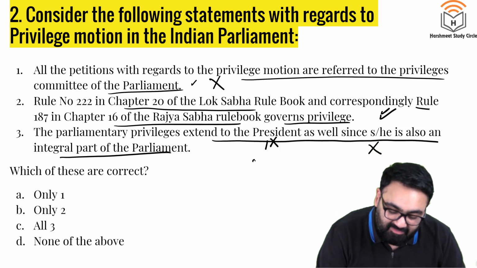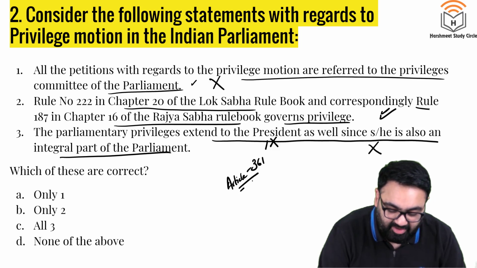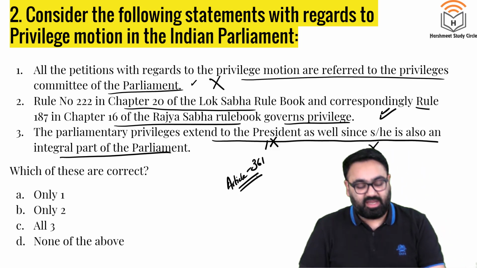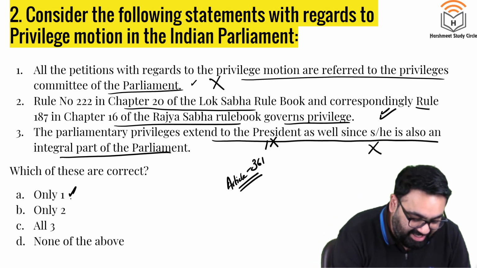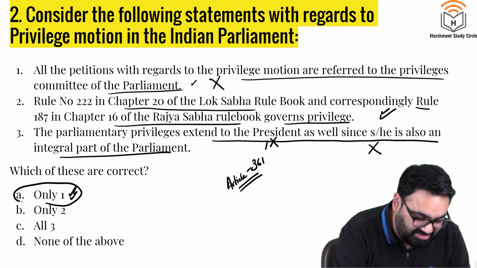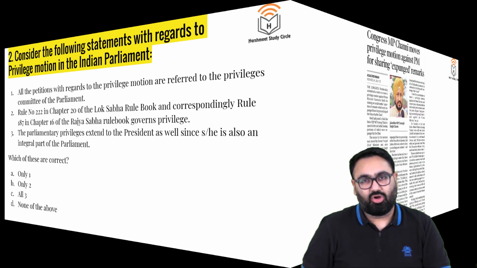President has different privileges given in Article 361. So there are separate immunities given to the President under Article 361. He does not have to be covered by the parliamentary privileges. So the answer here is A. Only one of these is correct. That is the second one. First and third are wrong.